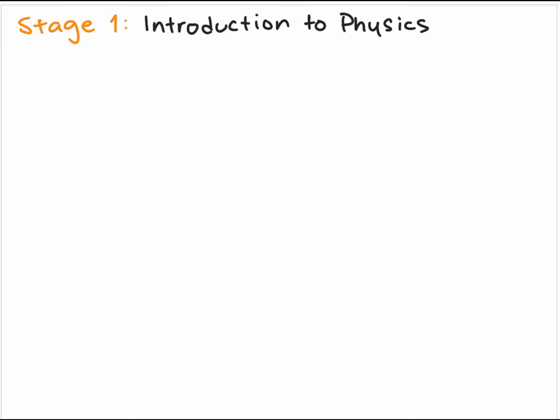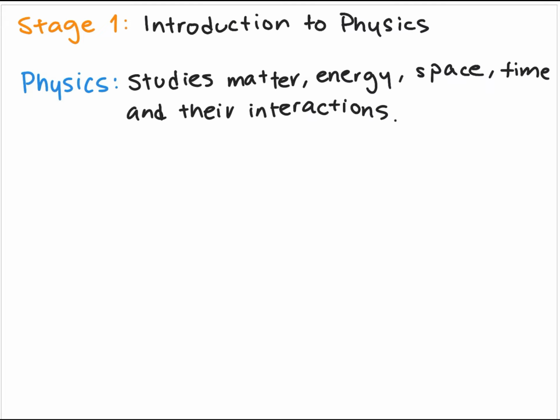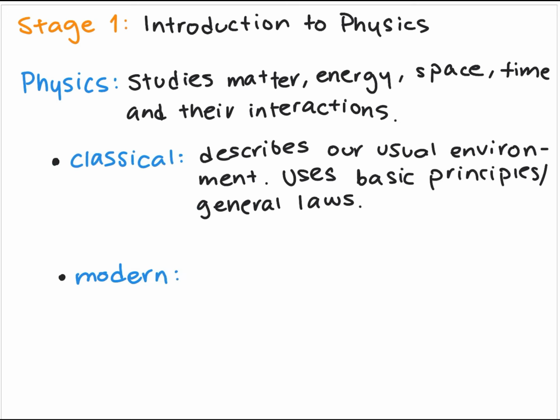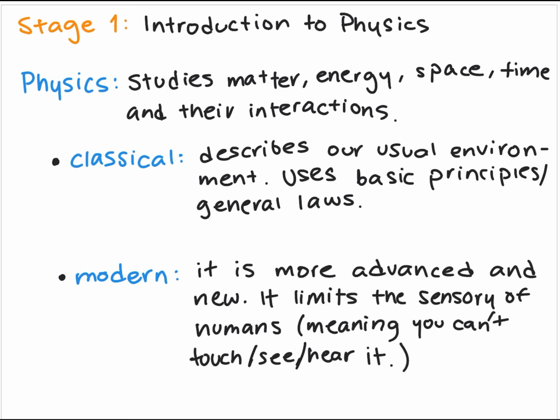The first stage starts with the introduction to physics. Physics studies matter, energy, space, time, and their interactions. There are two types of physics, classical and modern. Classical has a field of observation limited to the sensory perceptions of a man, while modern physics is broader. It is beyond the sensory limit of the human being.